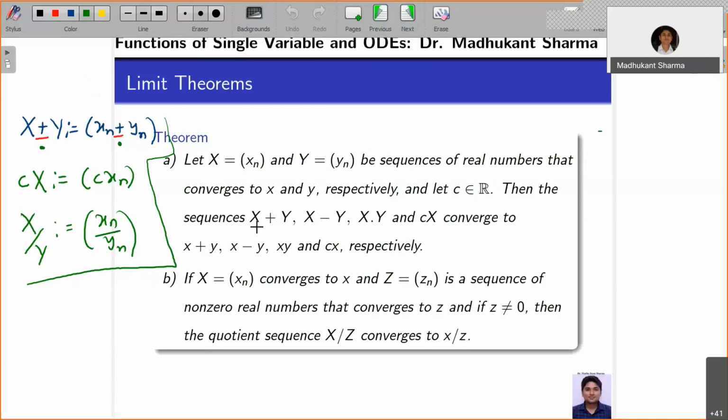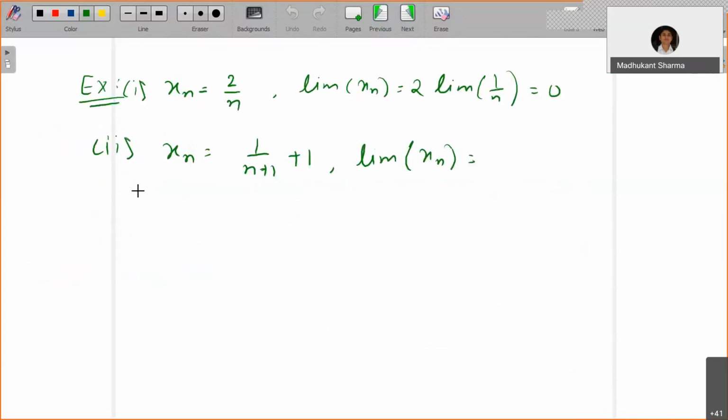If the sequences do not converge, you cannot use the algebra of limits. For example, you can take xn equal to n and yn equal to n, and then you define xn minus yn, which is 0. The limit is 0, but the individual sequences do not converge.